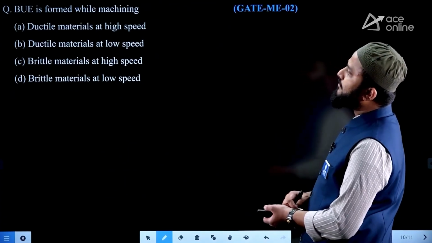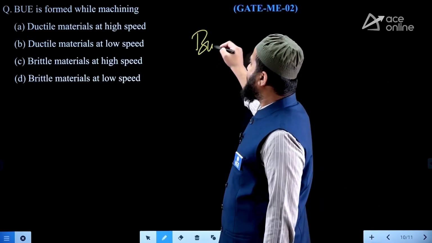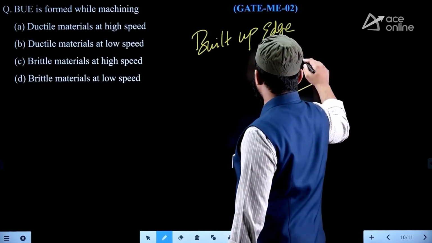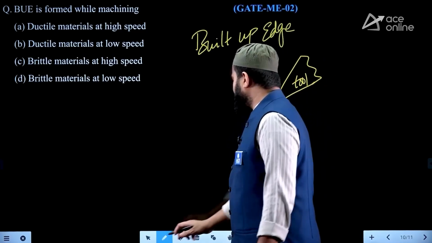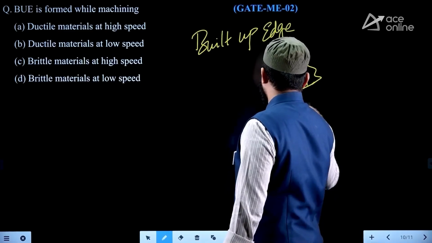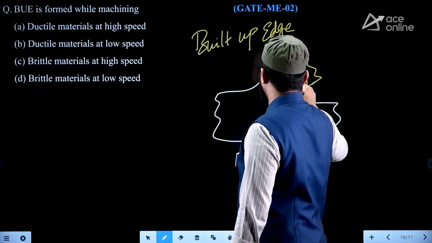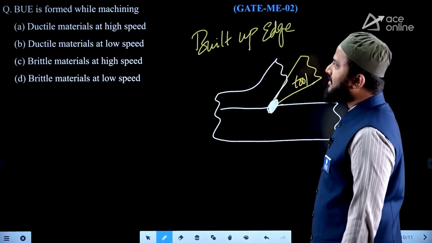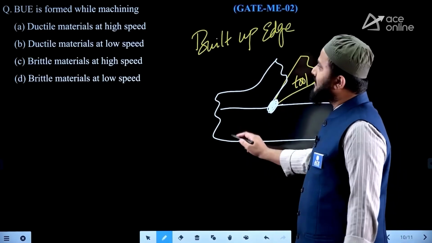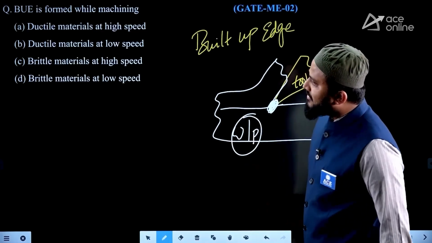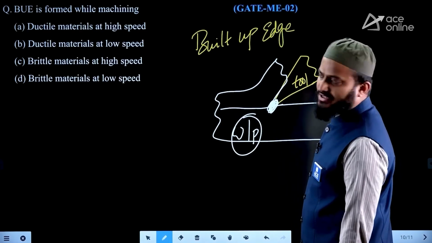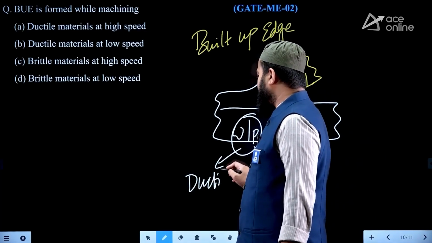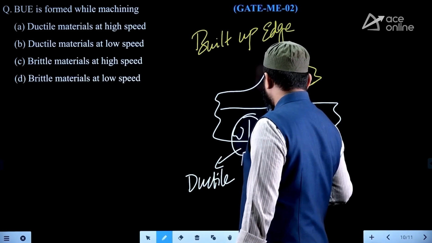Built up edge is formed. BUE is nothing but built up edge. So built up edge formation occurs on the wedge shape of the tool. This built up edge is formed while machining ductile material at high speed cutting, ductile material at low speed cutting, brittle material at high speed cutting, brittle material at low speed cutting. Remember, all workpiece material we are classifying into two categories only. Either it is ductile or it is brittle.